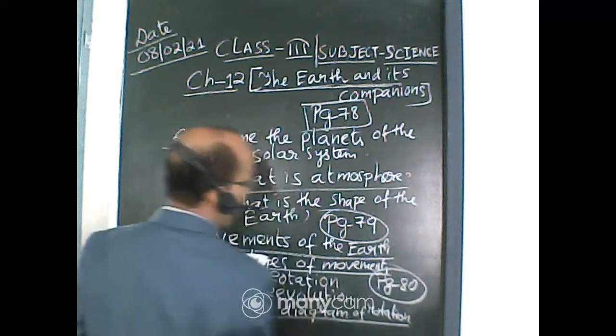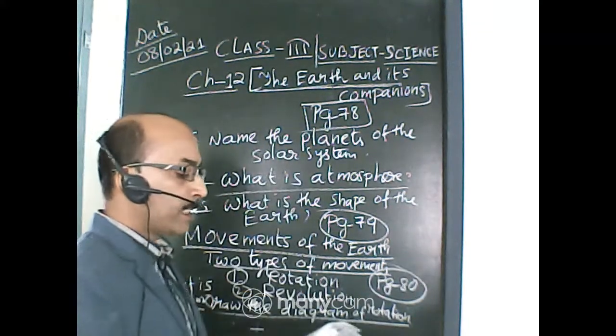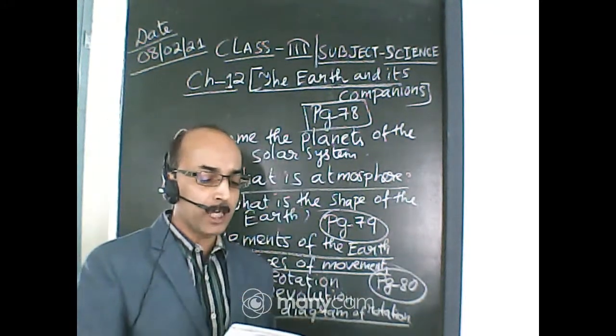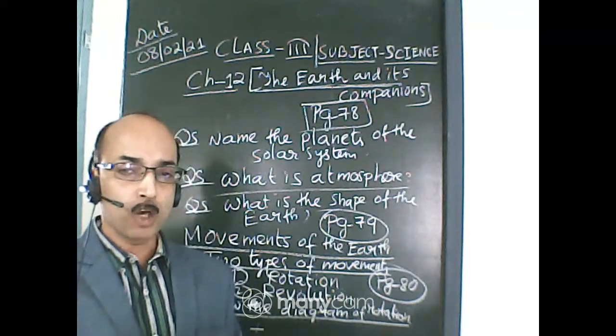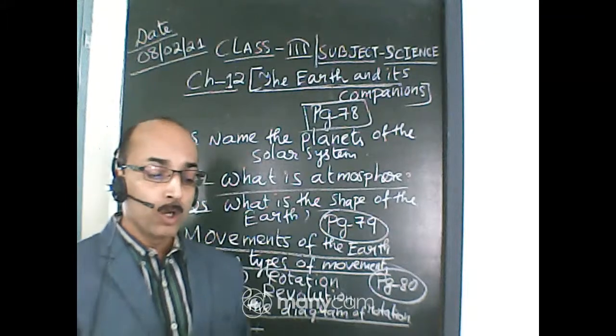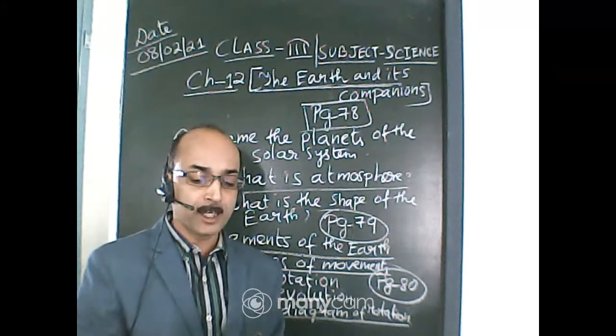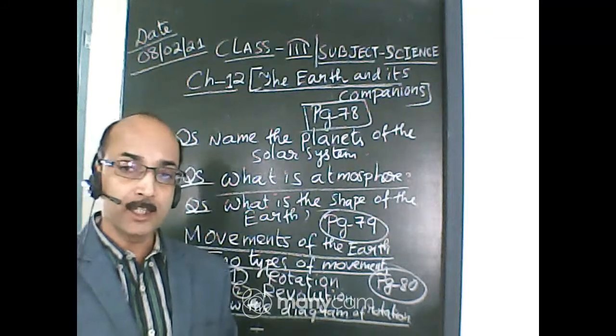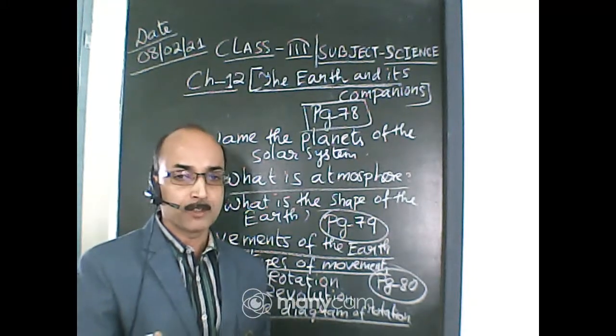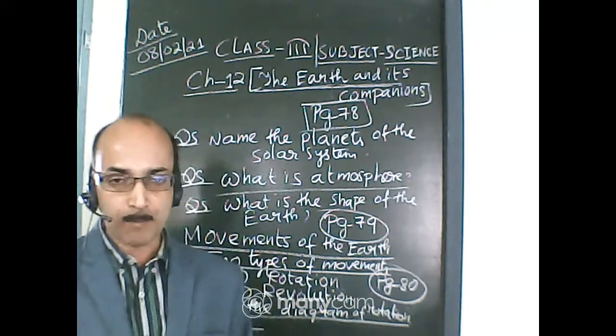Page number 80 now. Look again at the globe. You see that India is on the opposite side of America. So when it is day in India, it is night in America, and when it is night in India, it is day in America. Okay, this is how it happens.